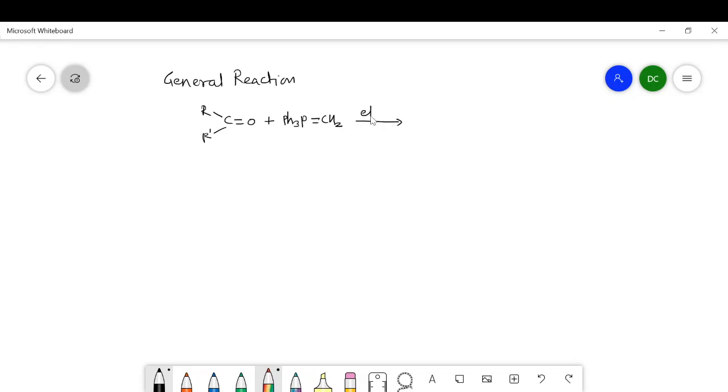In presence of ether as a solvent, it is converted into carbon double bond carbon with the remainder as it is, plus triphenyl phosphine oxide. This is the general Wittig reaction, in which it is clear that this oxygen is replaced by this CH2 group and we get a substituted alkene and triphenyl phosphine oxide, and this reagent is called the Wittig reagent.